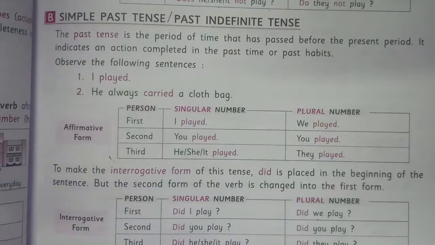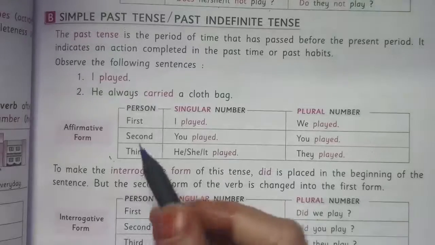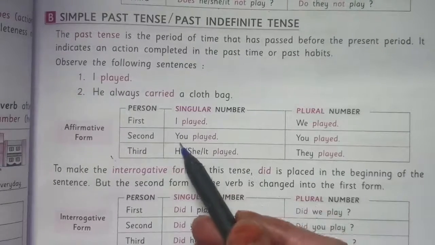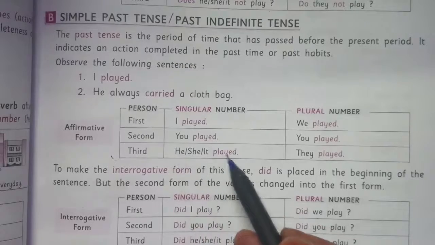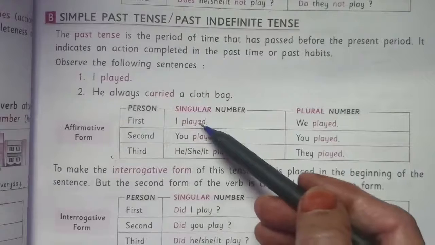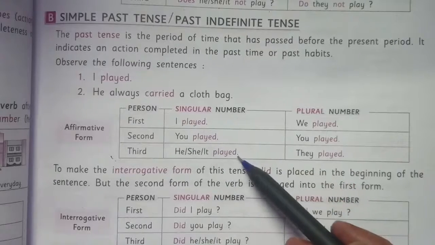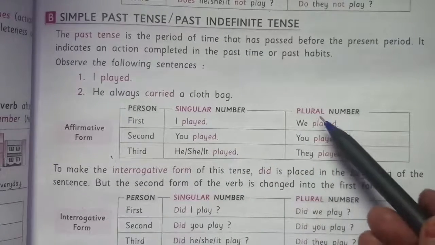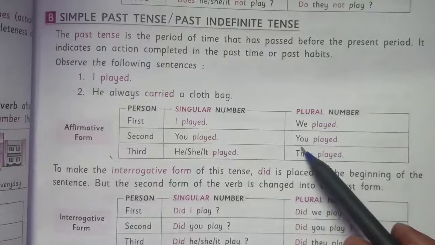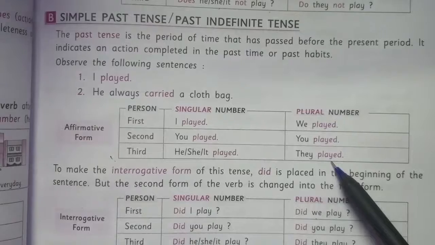Now, let's see affirmative sentences in simple past tense. For first person singular number, we are using I played, you played, he played, she played, it played. If you are going to see, everywhere we are using second form of the verb. In plural number also, we played, you played, they played.